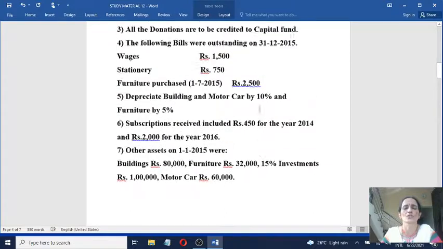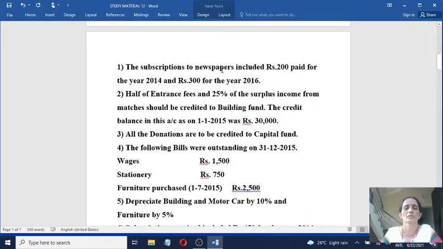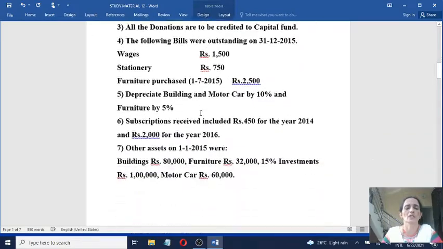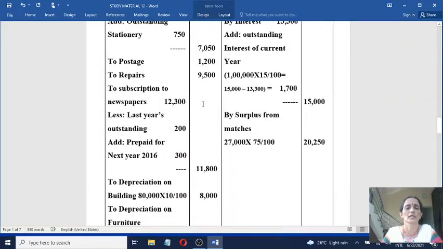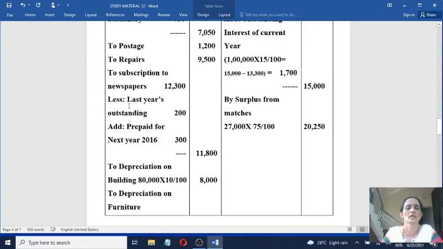Here you have an adjustment, you see. Subscriptions to newspaper included rupees 200 paid for the year 2014. Last year's outstanding subscriptions paid during this year must be deducted. Similarly, subscriptions to newspaper paid in advance for next year also must be deducted. So both 200 as well as 300 must be deducted now because the amount does not relate to the current year. Less last year's outstanding 200.